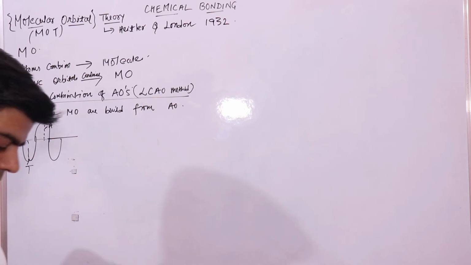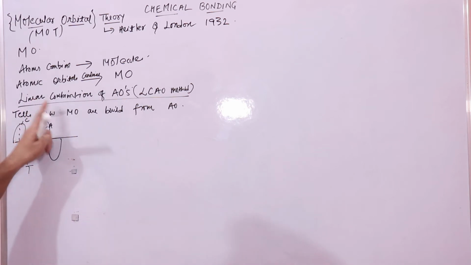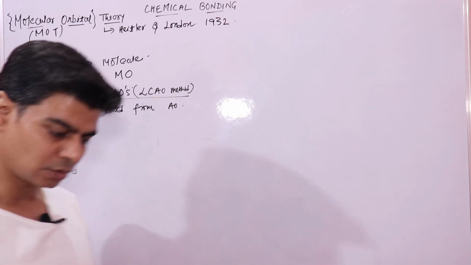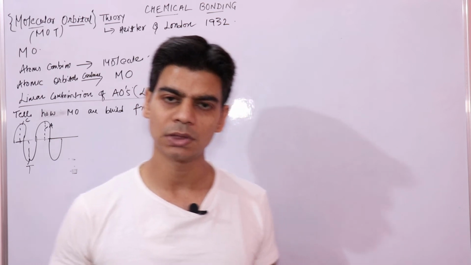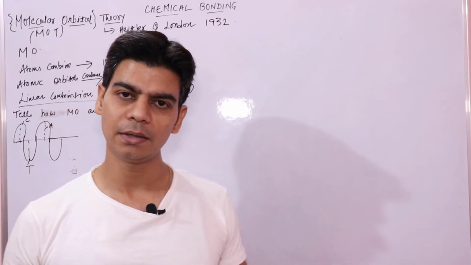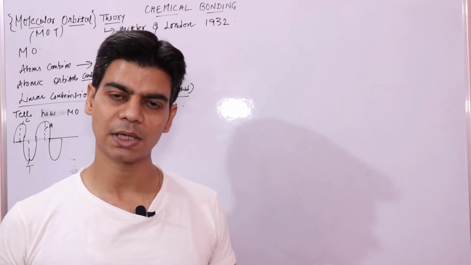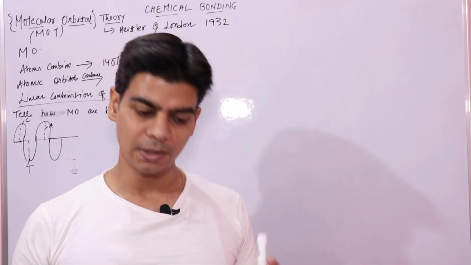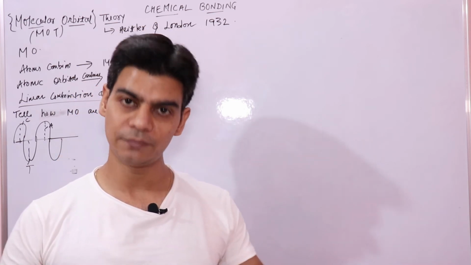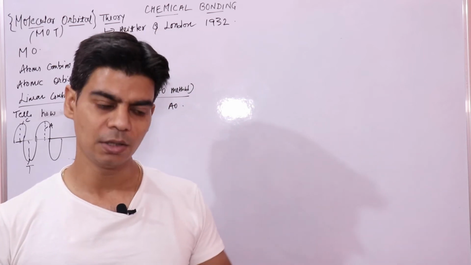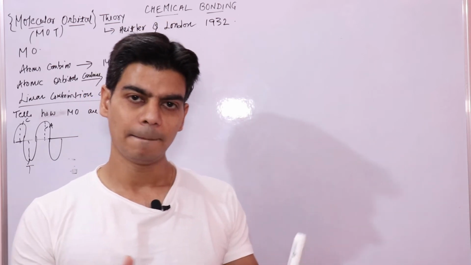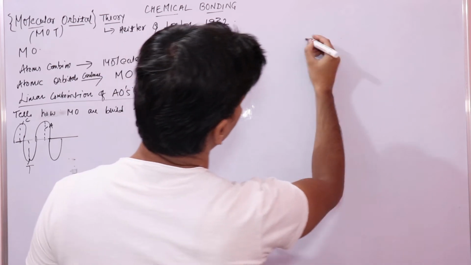Let's understand first: when I say that atomic orbitals combine to give you molecular orbitals, it's like waves are combining, because atomic orbitals are waves associated with electrons. So waves are combining to give you molecular orbitals. Now we will see how two waves, to be precise, interact with one another to give you a bigger wave and a smaller wave. I'll just show you over here.